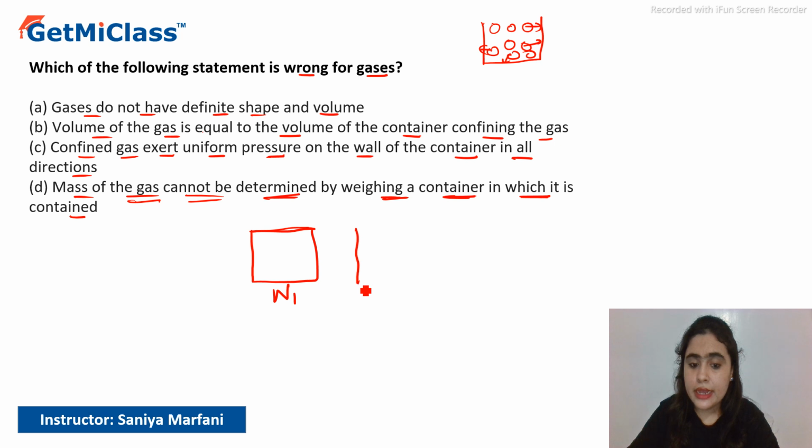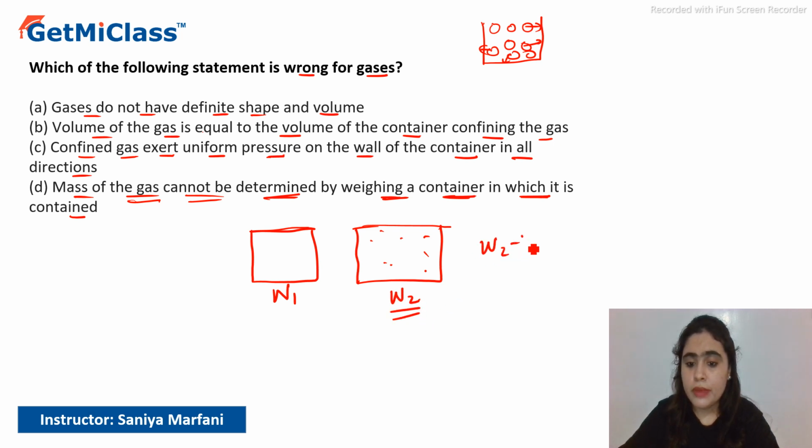Then we will put the gas in this container. Now the gas is there in this container. Now again we will weigh this. Suppose the weight comes to W2. So W2 minus W1 will give me the mass of the gas. So we can determine the mass of gas. That's why this option is wrong for gases. I hope this has answered your question. Thank you.